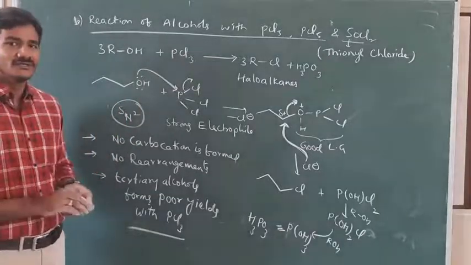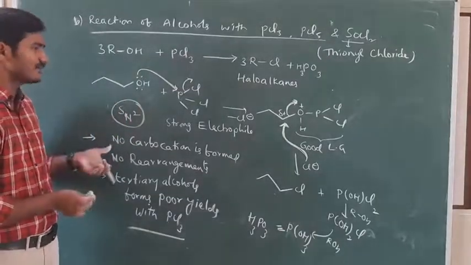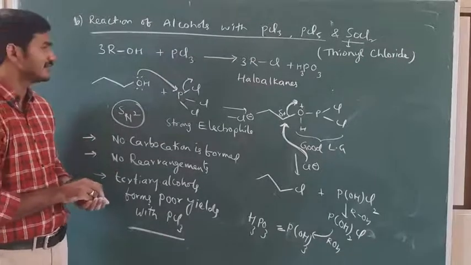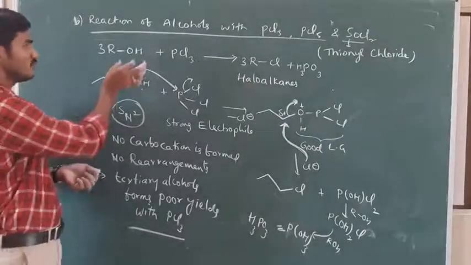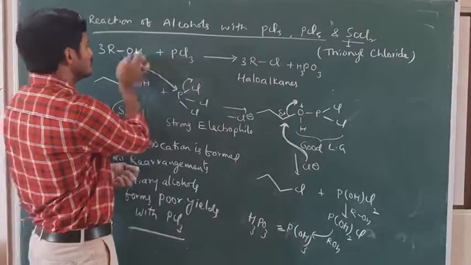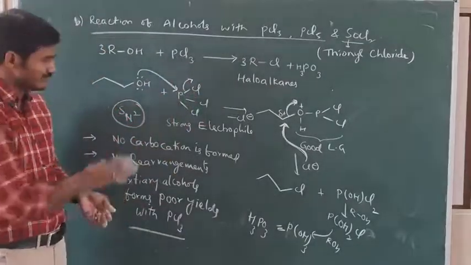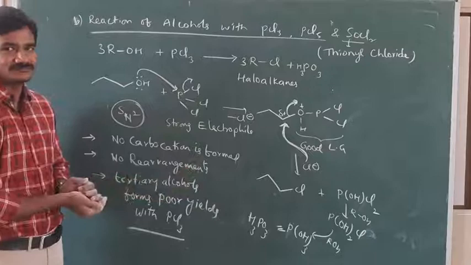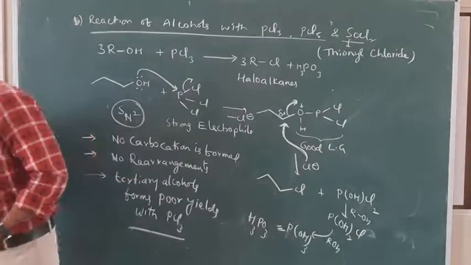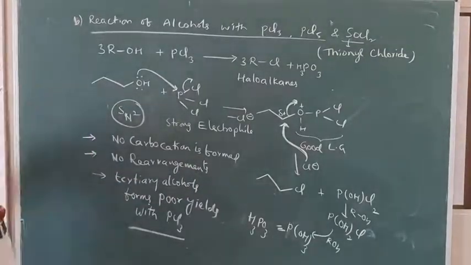Got it? So this way we have to understand a few points from the mechanism. That's why I wrote this mechanism. So the basic point is what? When the OH group reacts with PCl3, OH is replaced by Cl. That we can understand from this mechanism. Okay? Now, similarly with PCl5, we get the products.